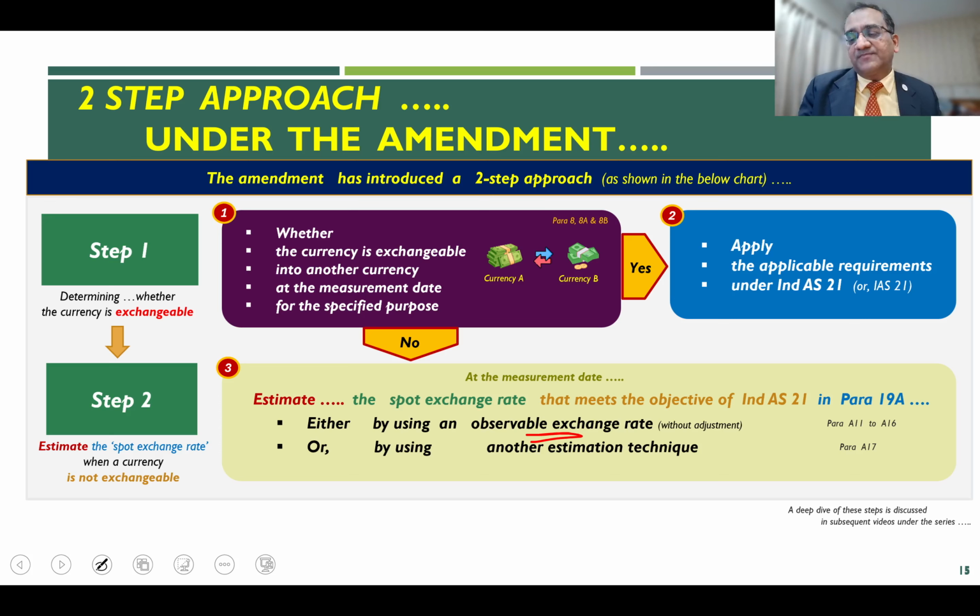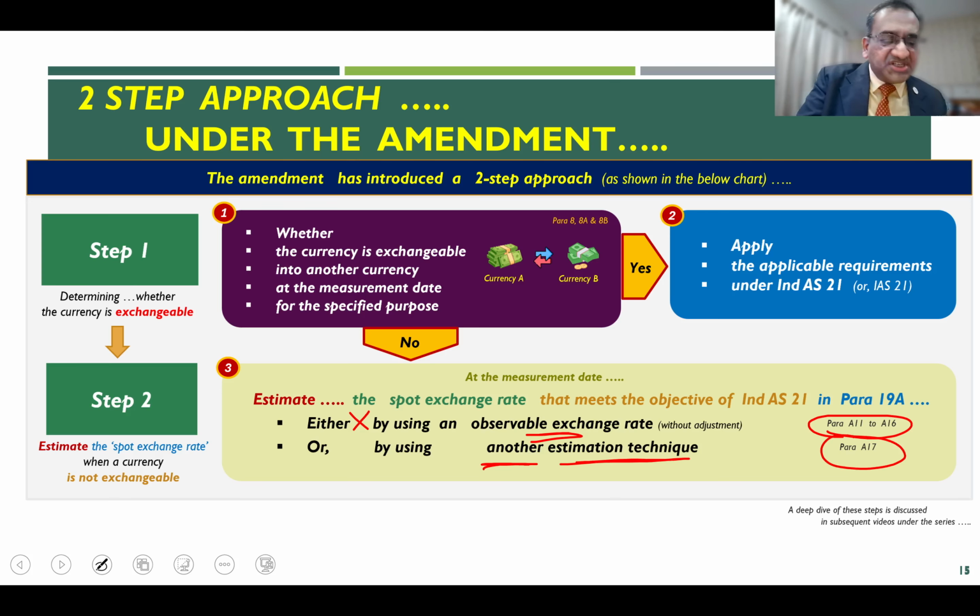For this, we will refer to paragraphs A11 to A16. Now, if for some reason this is not available, then alternatively, the spot exchange rate needs to be estimated by using some other estimation technique. Again, the relevant paragraph is A17.